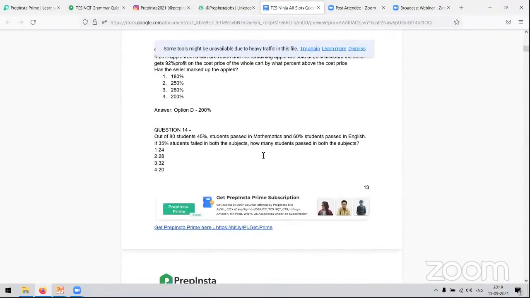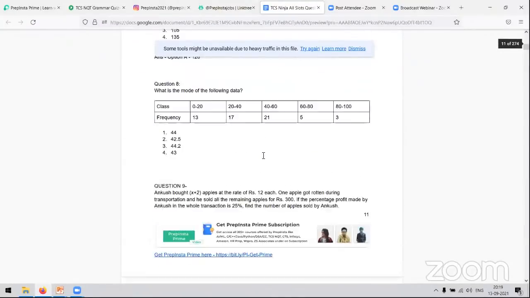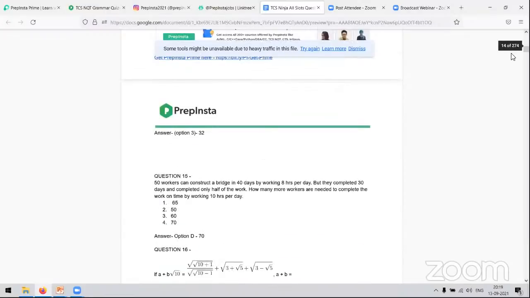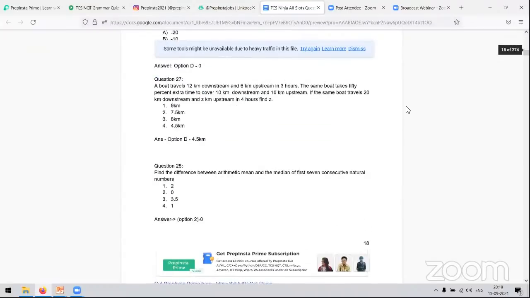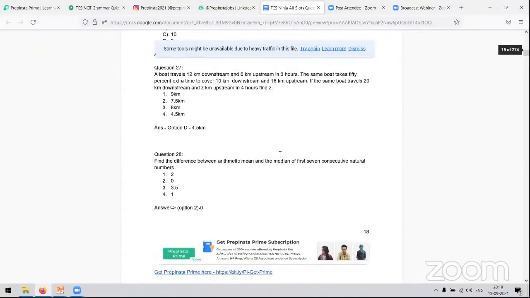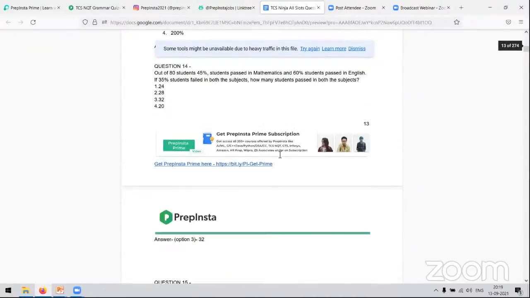Now, an important disclaimer: we do not discuss the questions of the current slot that is going on. We discuss only once the slot is over, and we use questions from the previous slots that are already over. This time we have seen that there is a lot of question repetition, so there's less chance of question repetition as well. As you can see, we already have 274 pages in this PDF because we have updated slot 2 questions over here as well. So please go ahead, refresh it once the slot is complete, and then you can get the new questions again.